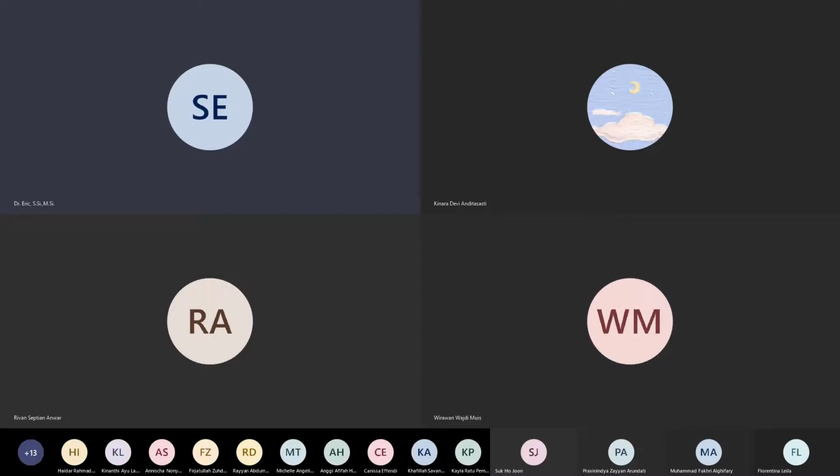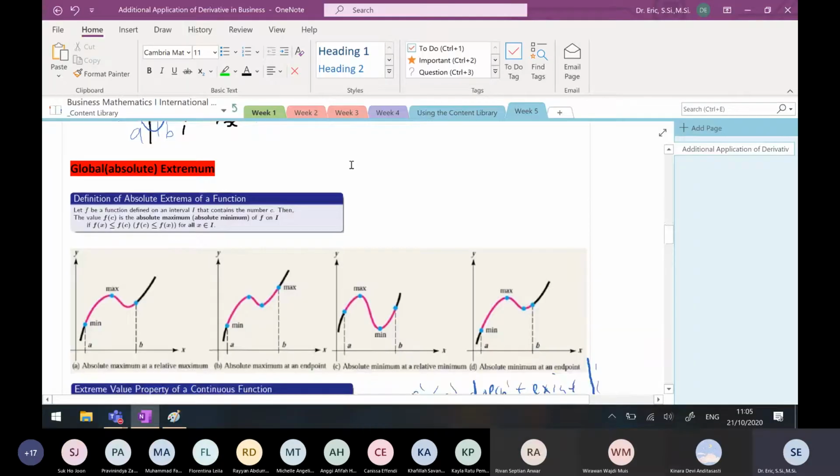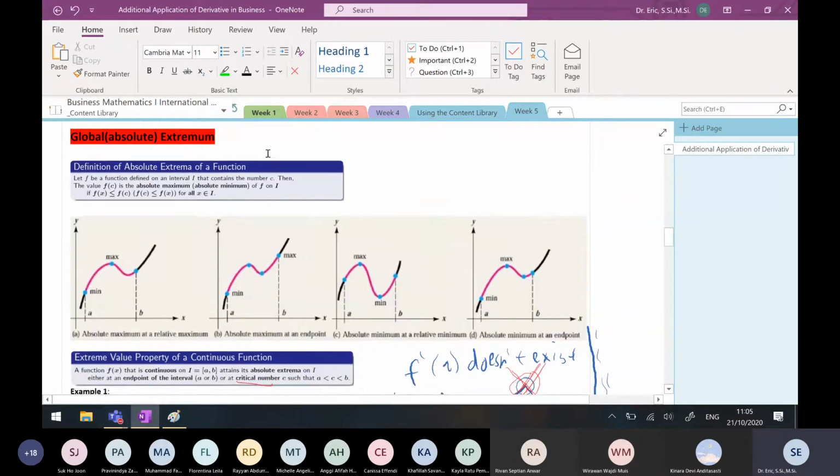About the first one, on Monday, we talked about global or absolute extremum. Global, I mean the extremum on all of the interval. We usually consider two kinds of interval: a closed and bounded interval, and a not closed or not bounded interval.